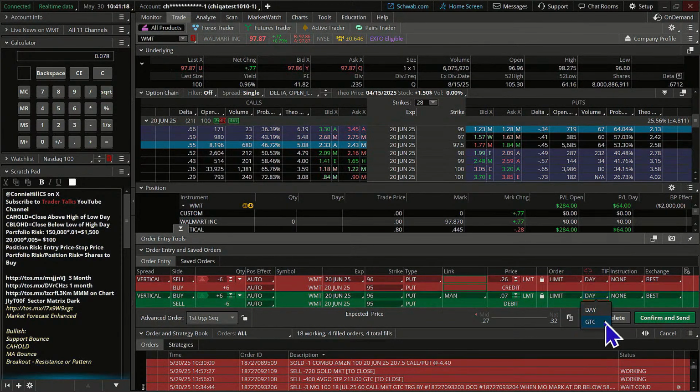And we'll go ahead. We're going to make that a good till canceled. What does the stock need to do? We would love for it to stay above 96. It's at like 97, almost 98. So it's got quite a bit of leeway there.